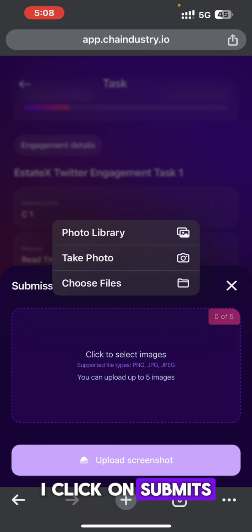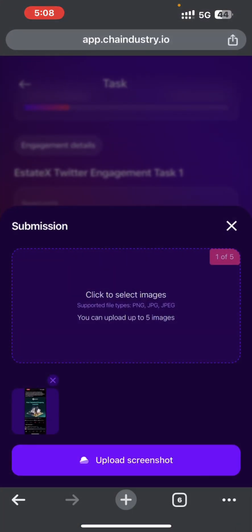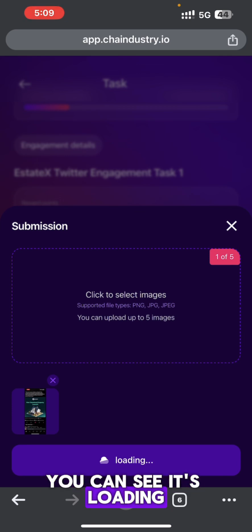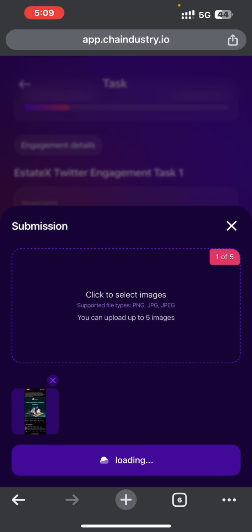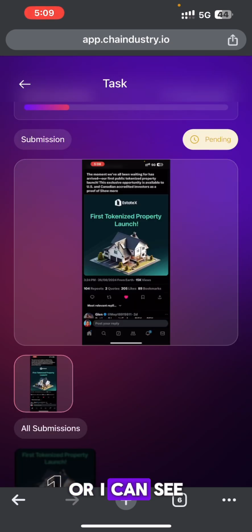So I click on submit, select the image, upload screenshots. You can see it's loading. Alright, you can see it has been submitted.